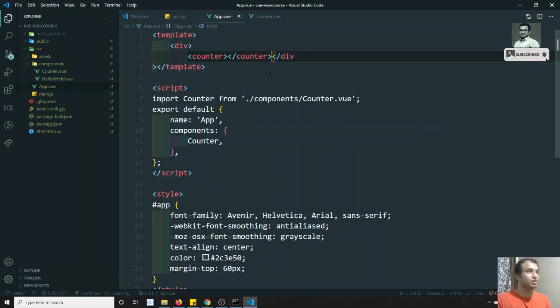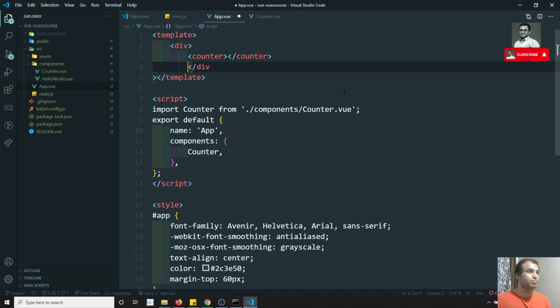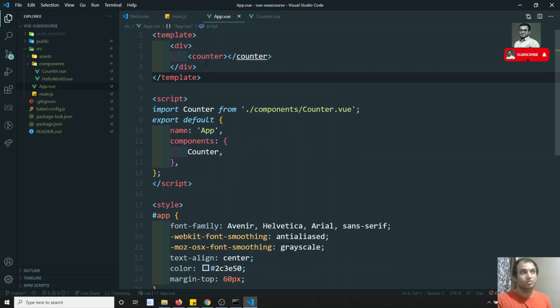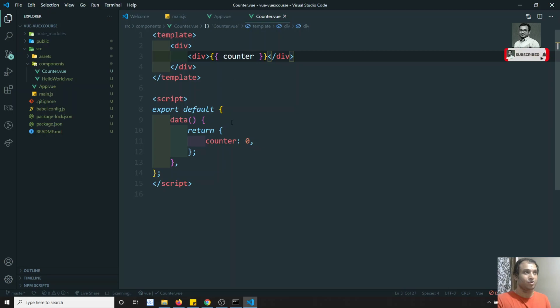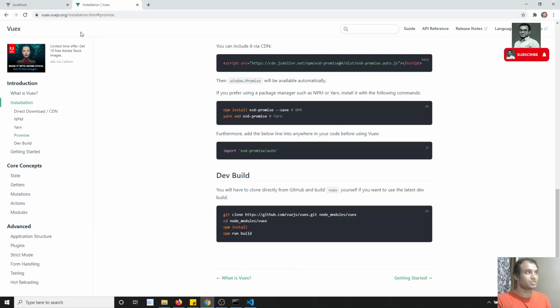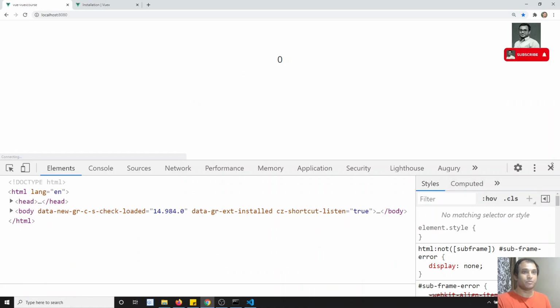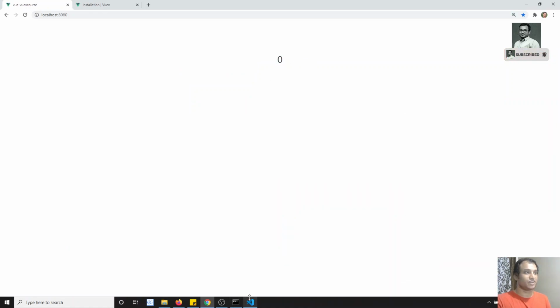So I have used the counter. This is the simple example. Here I have initialized a counter, with one variable counter, and let's try to see the output. If I see the output, I am able to see 0 here. Okay, fine, this is correct.